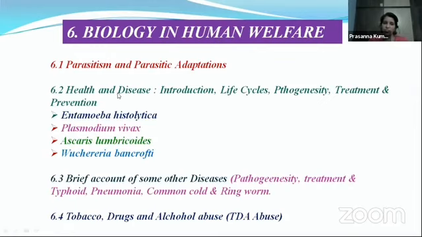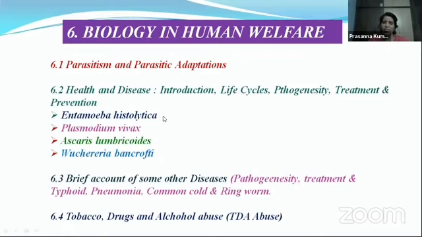And we are going to discuss health and disease, the differences between health and disease, an introduction to this topic, then the life cycles of different parasites, their pathogenicity, meaning their disease causing nature, and treatment and prevention to avoid getting those diseases. The parasites we are going to study in this chapter are Entamoeba histolytica, Plasmodium vivax, Ascaris lumbricoides, and Wuchereria bancrofti.